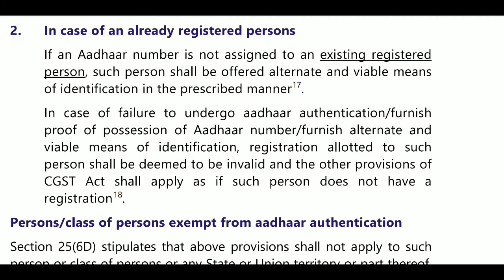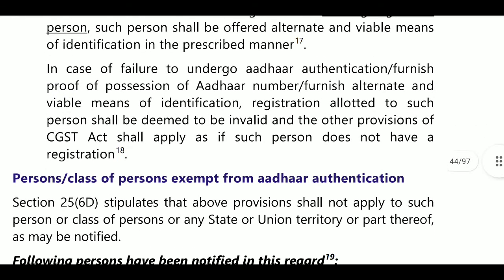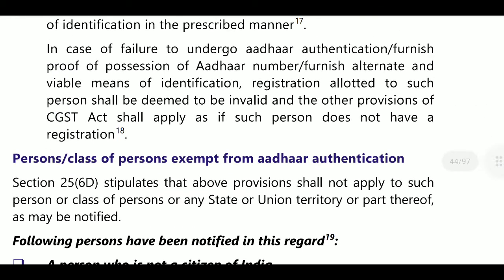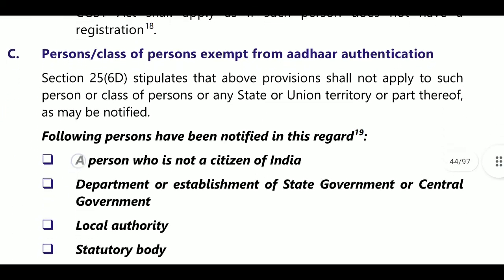If you do not provide the alternative either, then on failure to undergo Aadhaar authentication, furnish proof of possession of Aadhaar number, or furnish alternative means, the registration allotted to such person shall be deemed to be invalid, and other provisions of CGST shall apply as if such person does not have registration. So if you are a new person, physical verification will be carried out. If you are an existing person, the registration will be treated as invalid if you have not got the Aadhaar authentication.